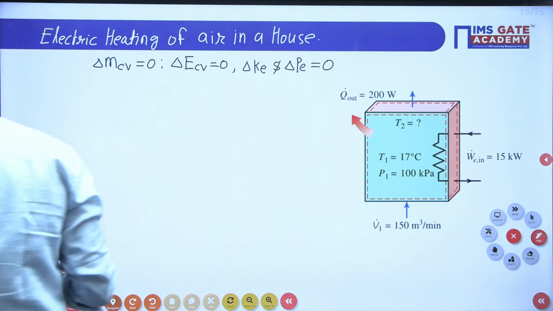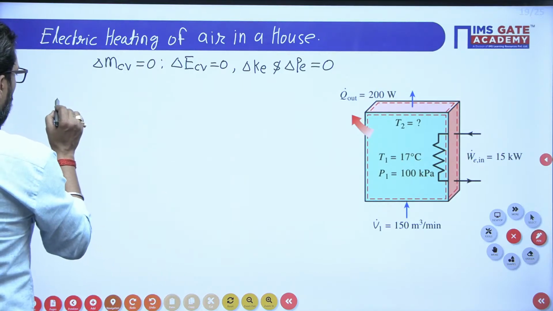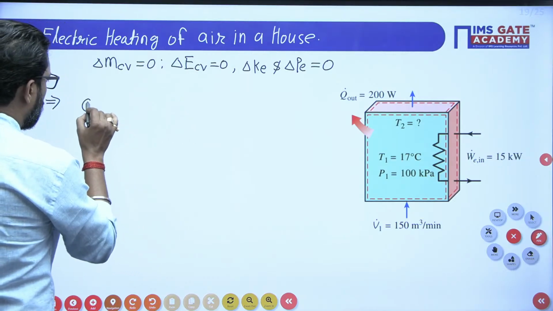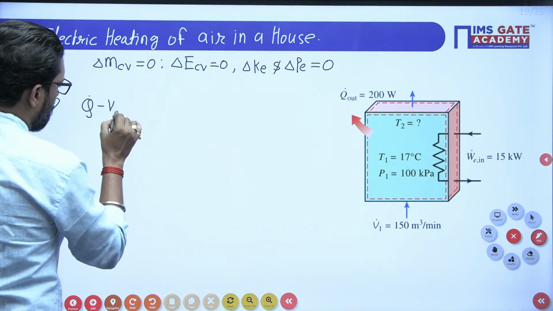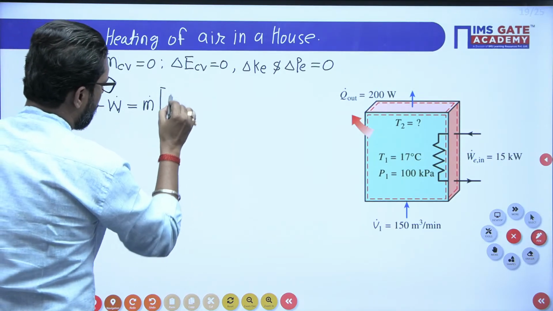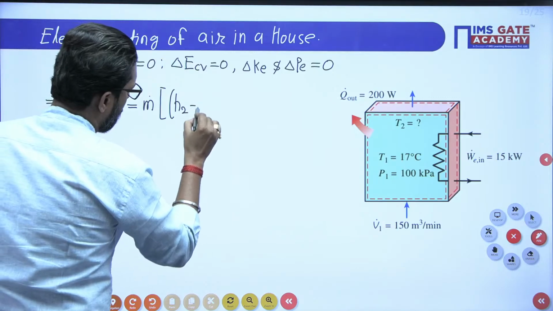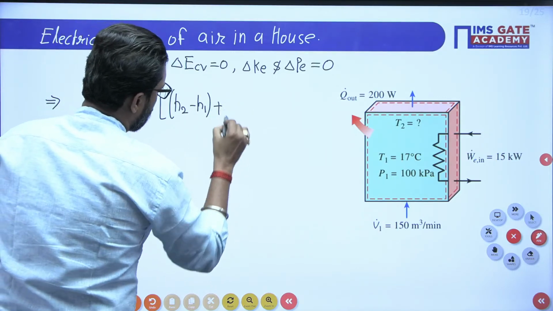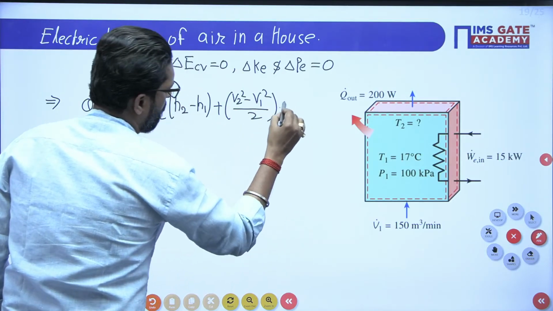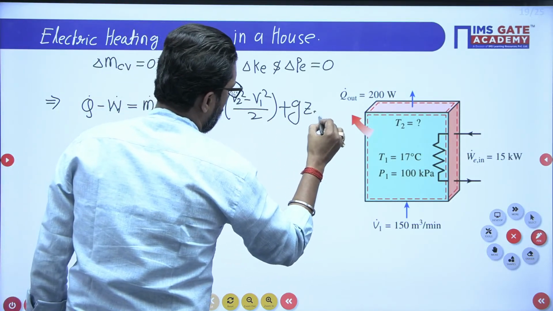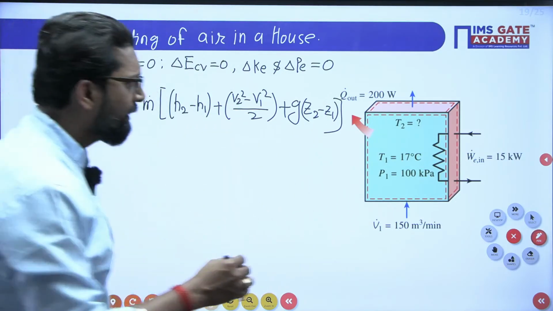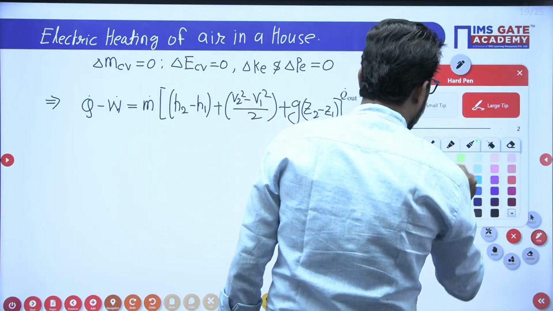Now, what is the energy analysis? That means Q dot minus W dot is equal to m dot. You have to write simply h2 minus h1 plus (V2 square minus V1 square) by 2 plus (z2 minus z1). Clear? Now, my dear, here there is no